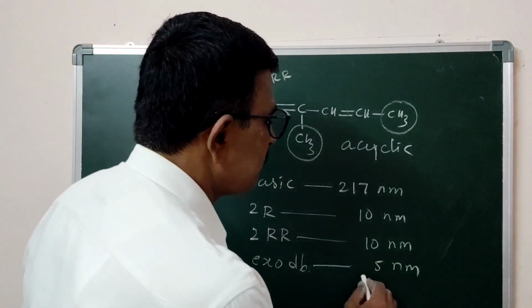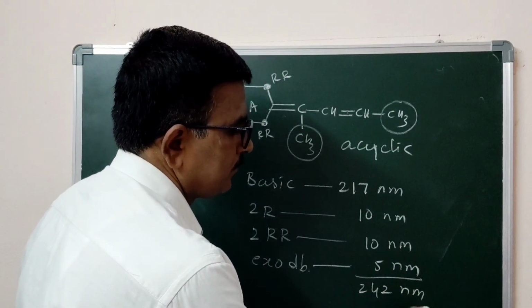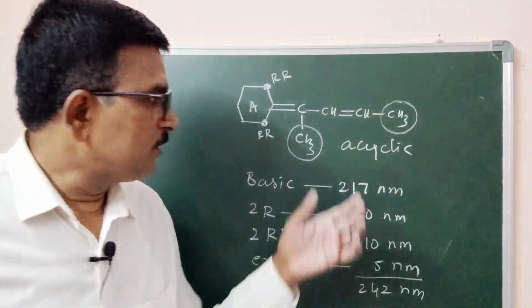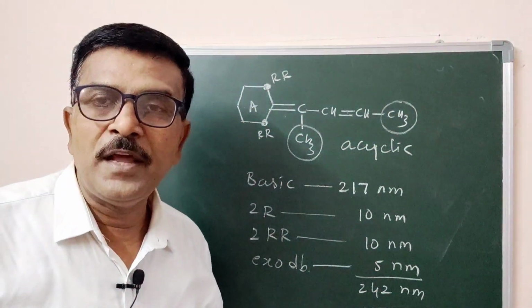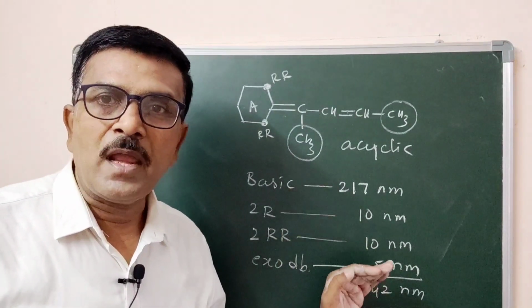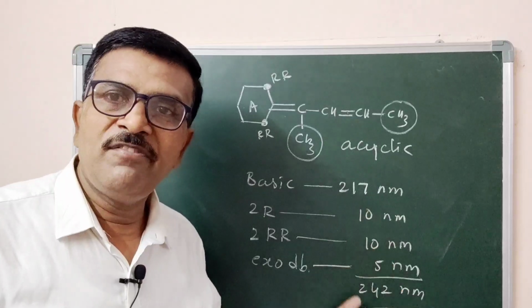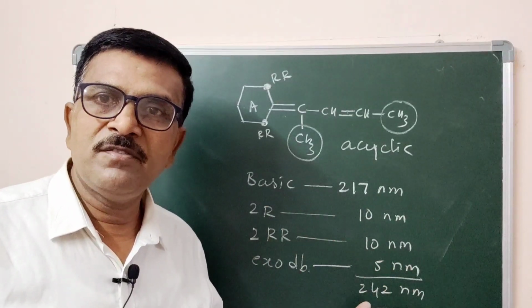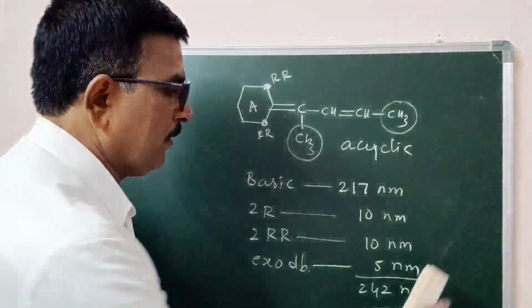So it becomes 242 nanometer. So the absorption maximum of this molecule is 242 nanometer. In this way, fixing the basic value and adding the effect of substituents and type of double bond, we get the final value, 242 nanometer.